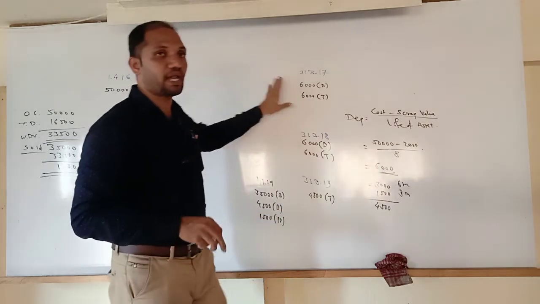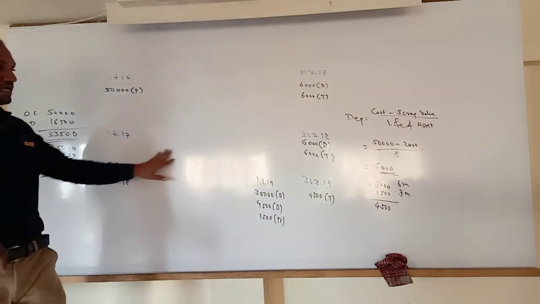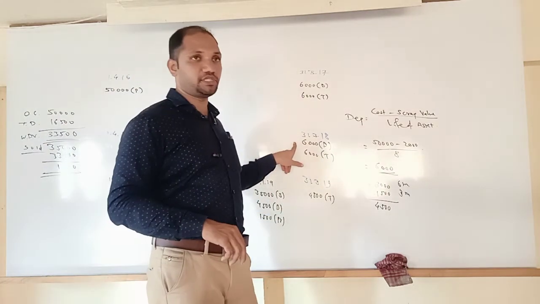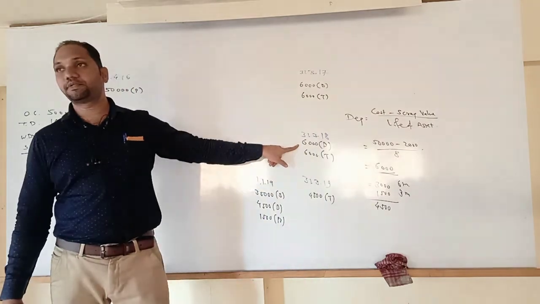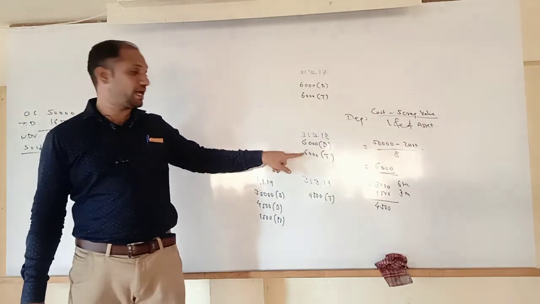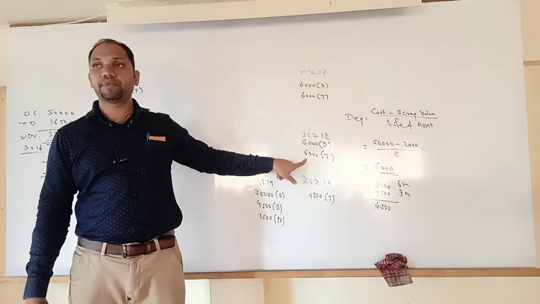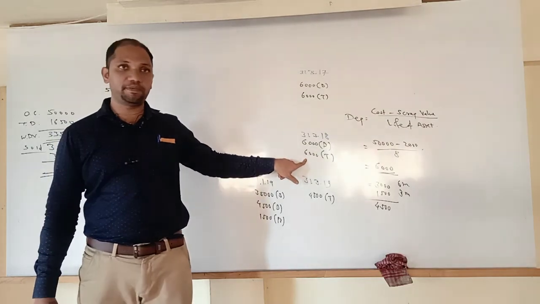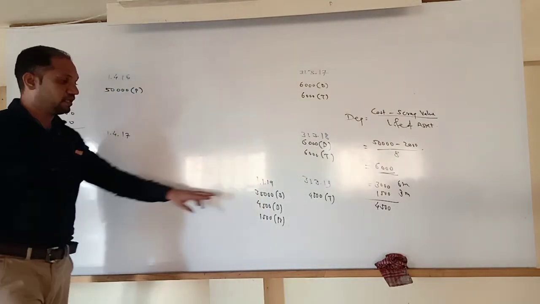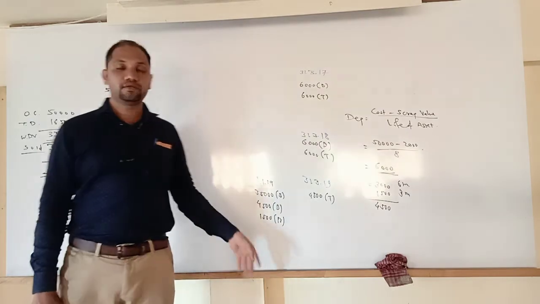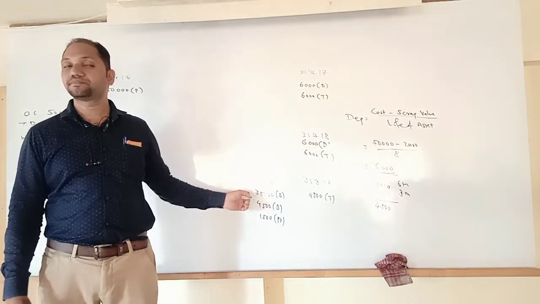3 entries over. Again next year we haven't purchased any asset. Directly we will pass the depreciation entry. What is the entry? Depreciation account debit to equipment. Profit and loss account debit to depreciation. Again the same. What about the selling entry? What is the sold entry?